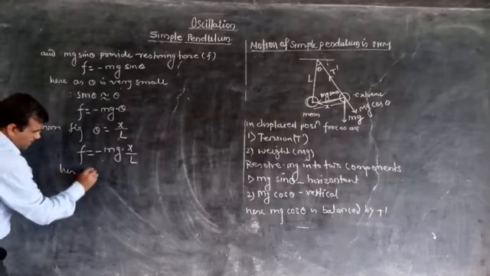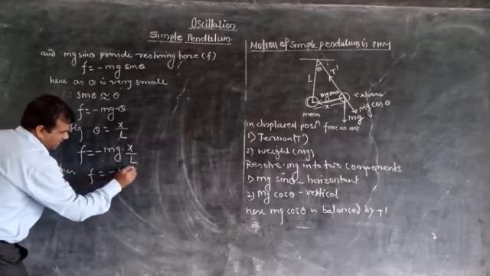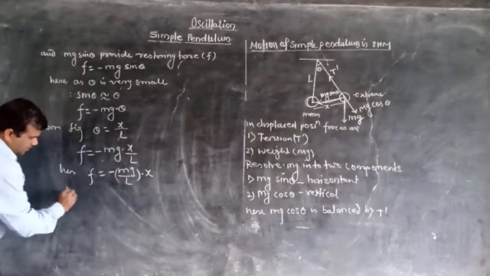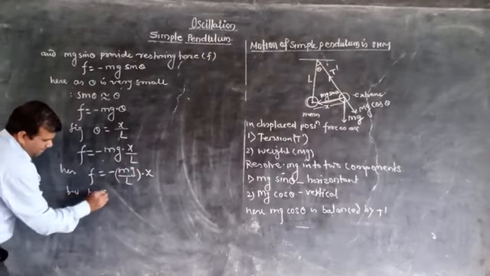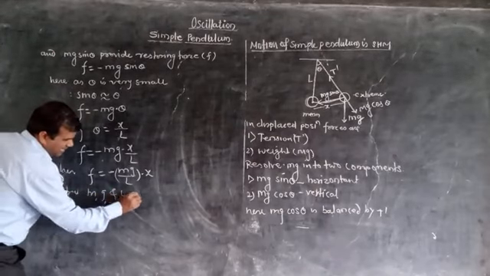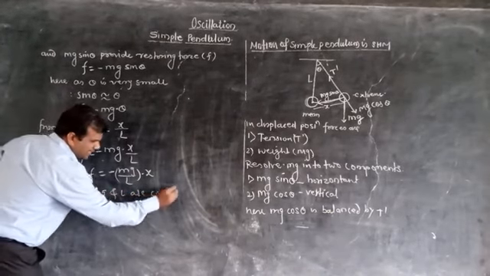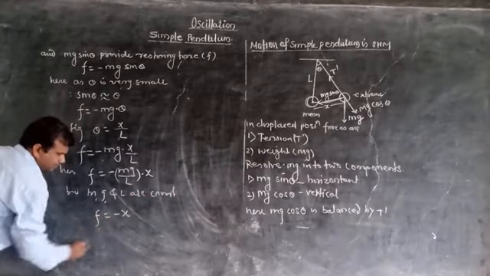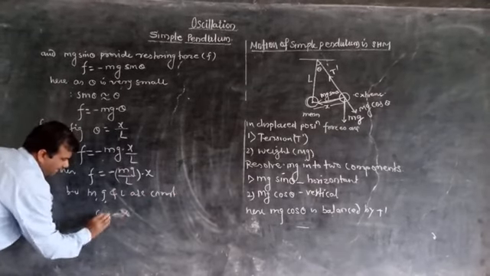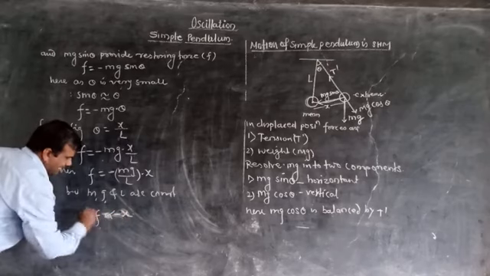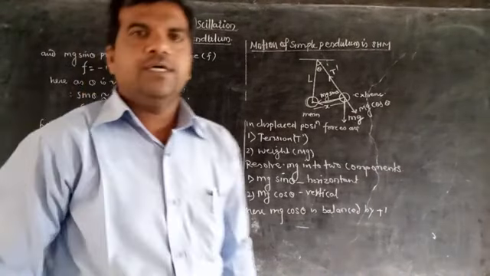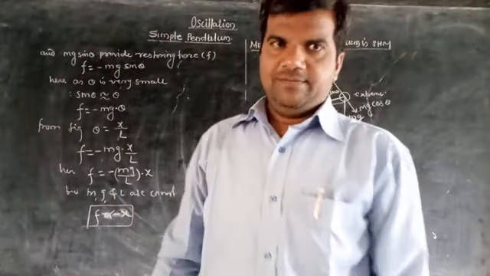Now here F is equal to minus mg upon L into x, but m, g and L are constant, and therefore F is directly proportional to minus x, and this is the condition for simple harmonic motion.